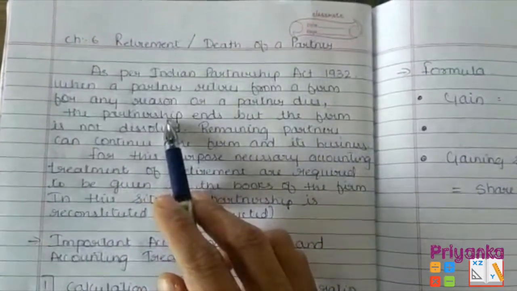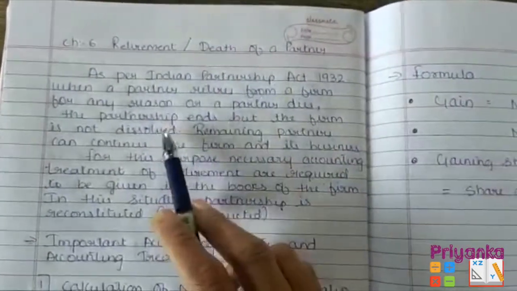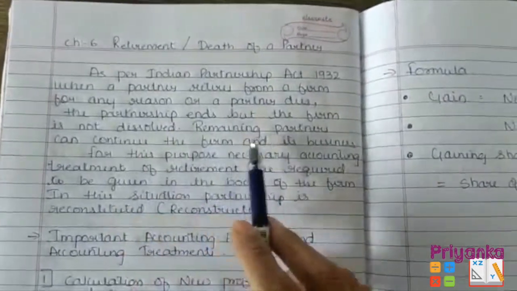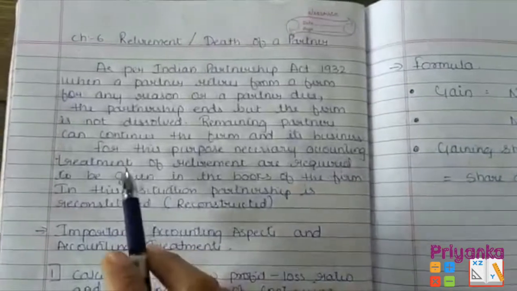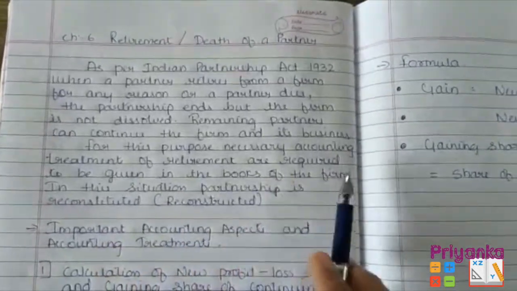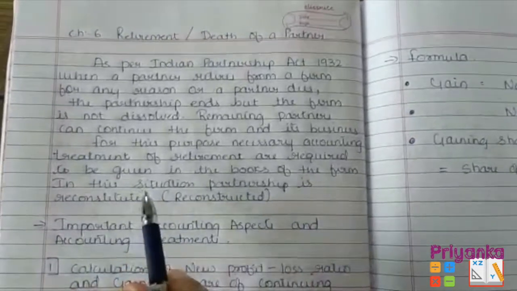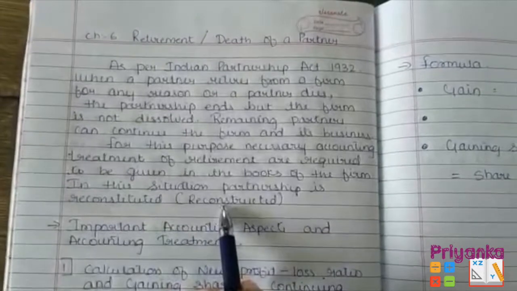Partnership ends with the retirement or the death of one partner, but the firm will continue with the work. The remaining partners can continue the firm and its business. For this purpose, the necessary accounting treatment of retirement is required to be given in the books of the firm. In this situation, the partnership is reconstituted, which means reconstructed.